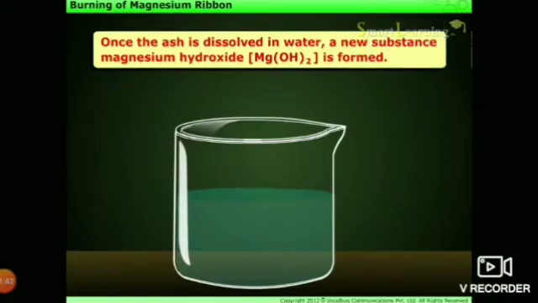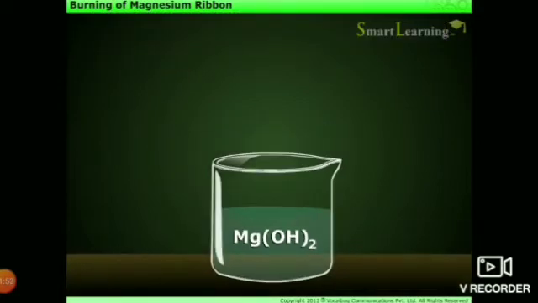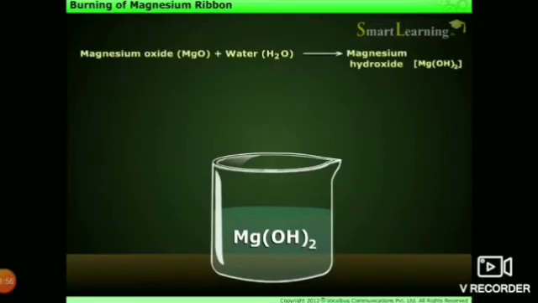Once the ash is dissolved in water, again a new substance, magnesium hydroxide, is formed. Magnesium oxide plus water gives magnesium hydroxide. This magnesium hydroxide is basic in nature.